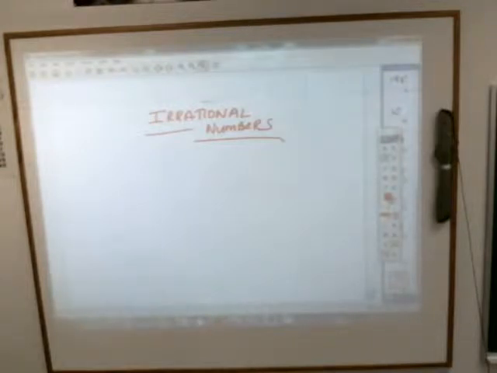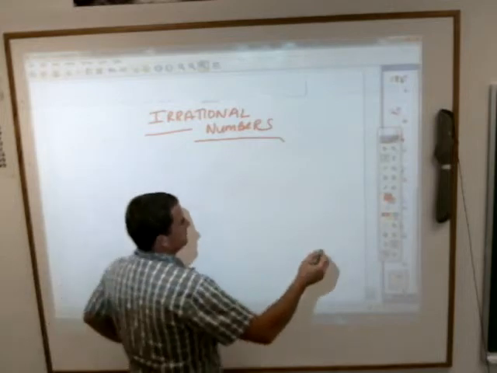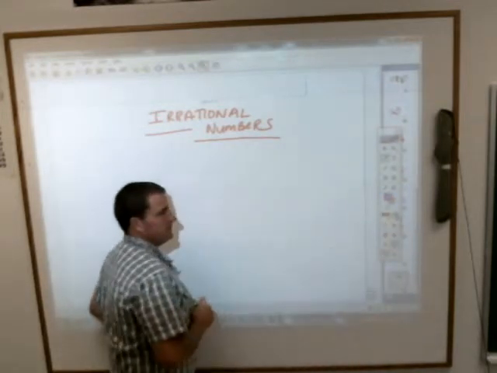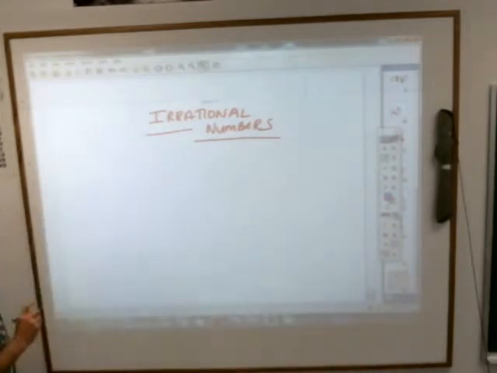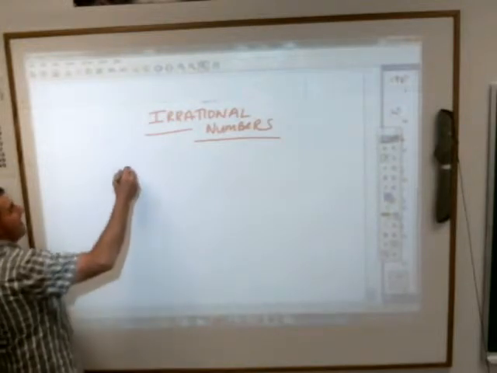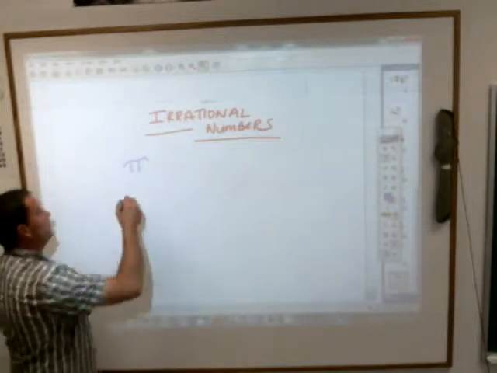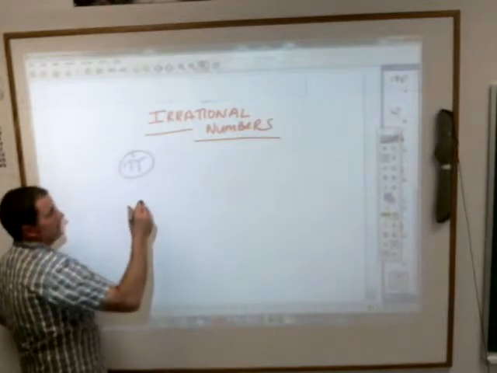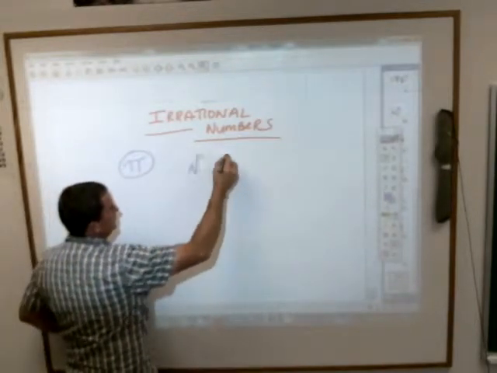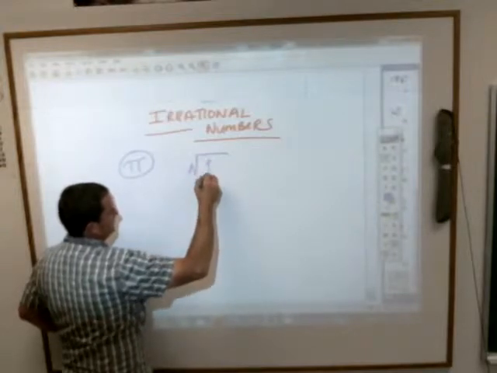Basically, ladies and gentlemen, irrational numbers, there's only a couple things that fit into irrational numbers, and they are pi, a little symbol pi, it's one example, and square roots that don't work out.